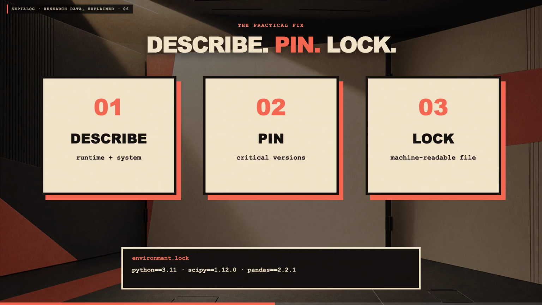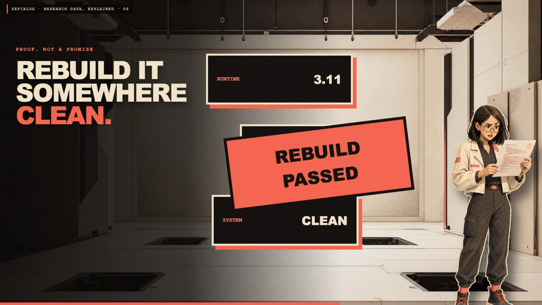The practical fix has 3 parts: describe the environment, pin critical versions, and generate a machine-readable lockfile that tools can rebuild. Then rebuild it somewhere clean. If a fresh machine can run the complete analysis from scratch, your environment description is evidence, not wishful thinking.